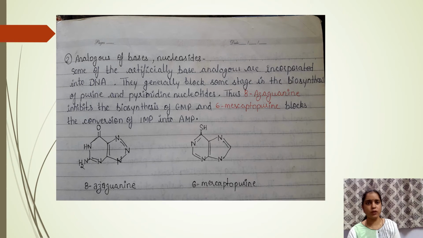Then the next category is analogs of bases or nucleotides. Some of the artificial base analogs are incorporated in DNA. They generally block some stage in the biosynthesis of purine and pyrimidine nucleotides. They resemble the structure of normal bases. Thus, an analog of guanine inhibits the biosynthesis of GMP, and 6-mercaptopurine blocks the conversion of IMP into AMP. And whenever these nucleotides are not supplied for DNA replication, then the DNA replication process will be inhibited.